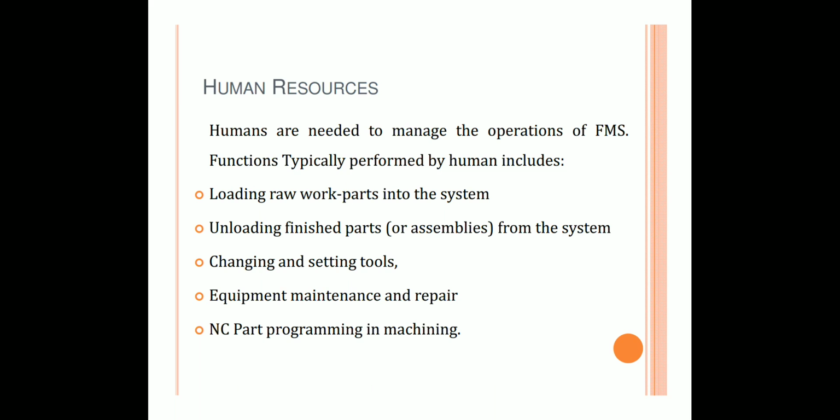Now what is the role of human resources in flexible manufacturing system? So humans are needed to manage the operations of FMS. Functions typically performed by humans are loading raw parts into the system, unloading finished parts from the system, changing and setting tools, equipment maintenance and repair, and NC part programming in machining. So humans are needed for this purpose in FMS system.